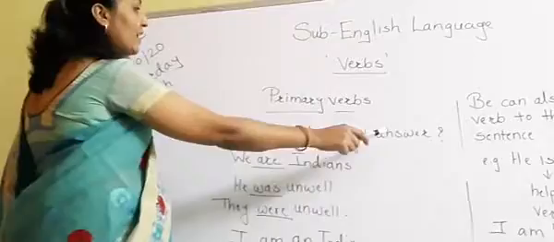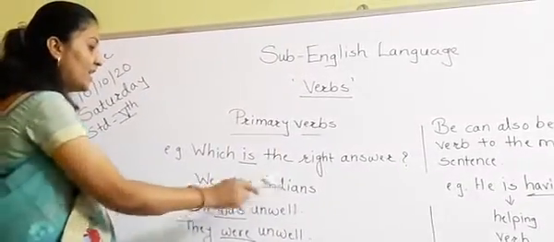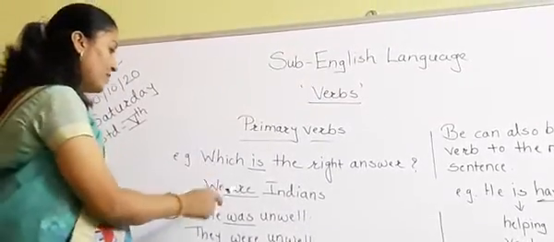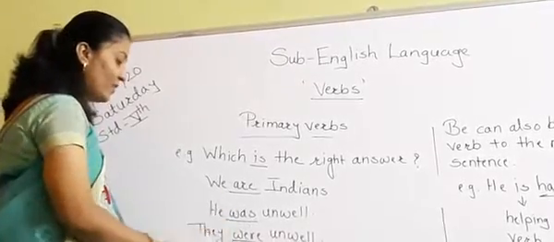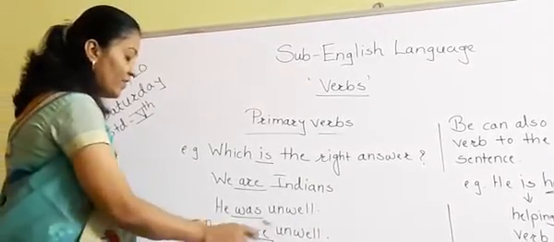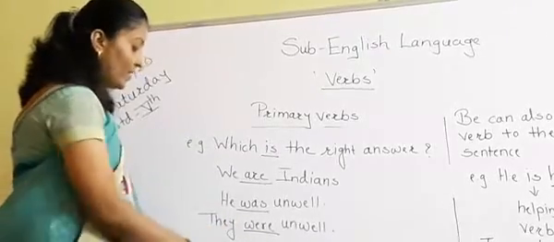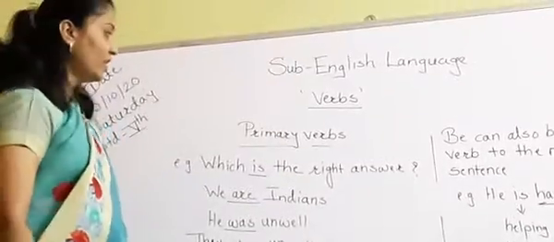Which is the right answer? Is working as a main verb here. We are Indians. Are is a primary as well as main verb here. He was unwell. Was is a primary as well as main verb here. They were unwell. Were is also a main verb here. I am an Indian. Am is also a primary or main verb here.